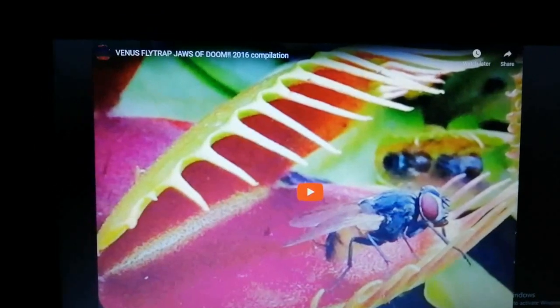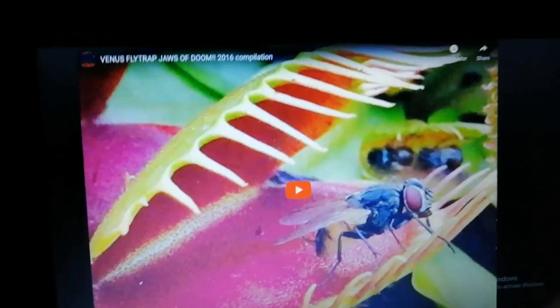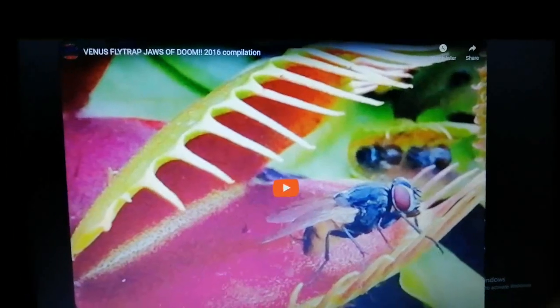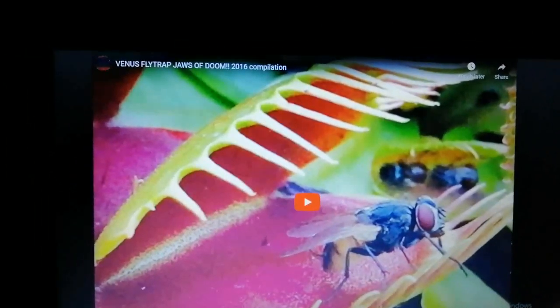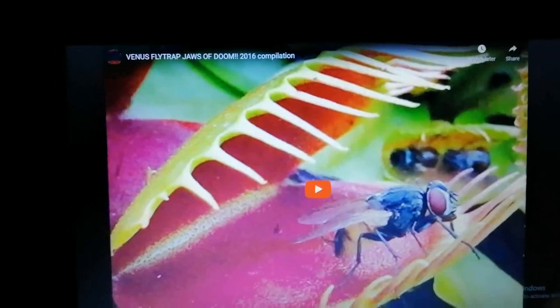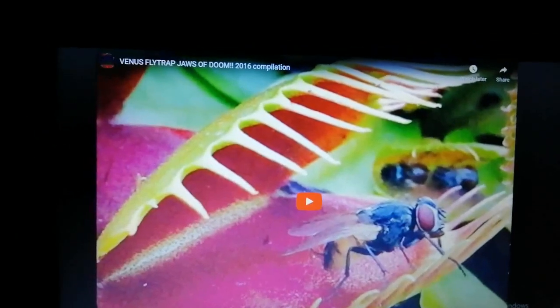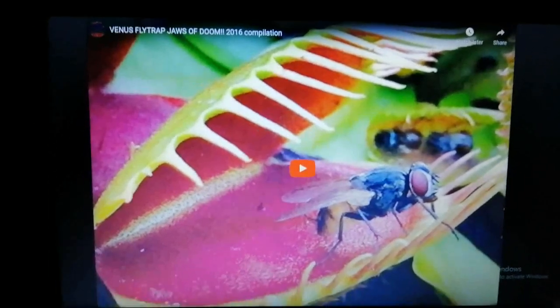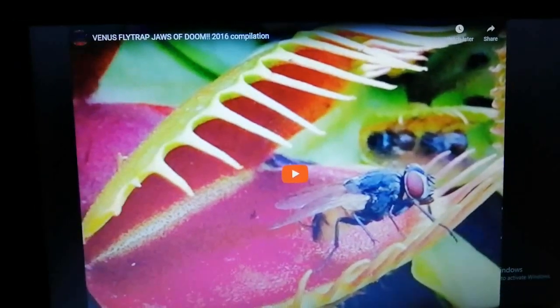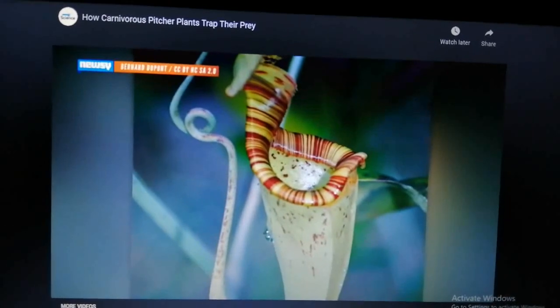So it catches the fly, it closes its mouth and catches the fly, and then it secretes a juice which kills the fly, and then it is able to break it down and digest the nutrition from it.